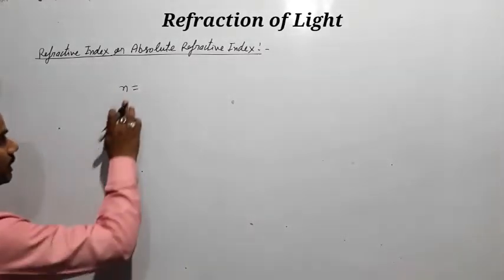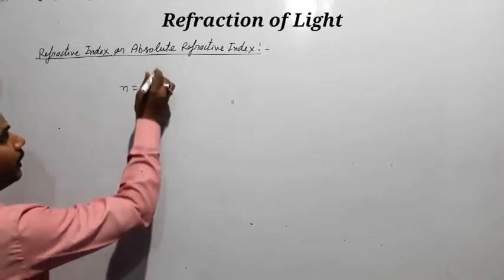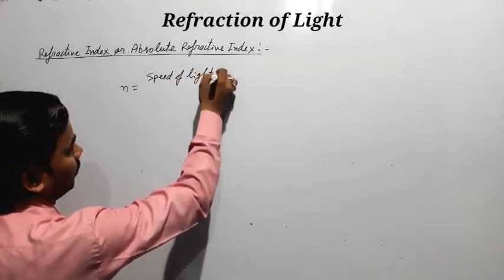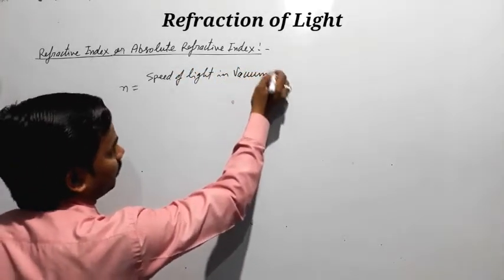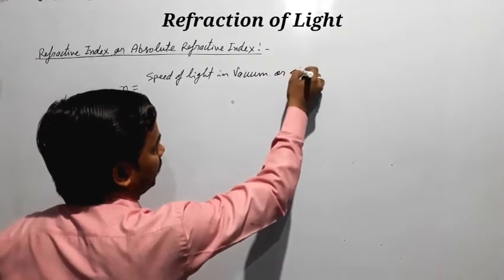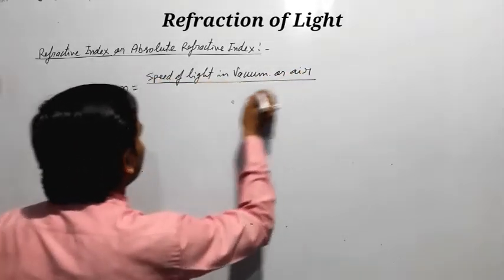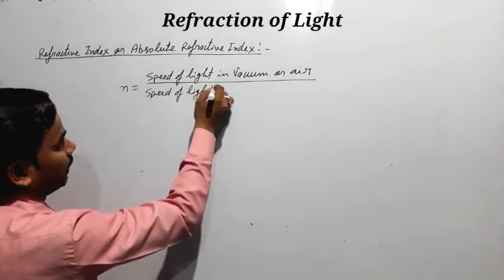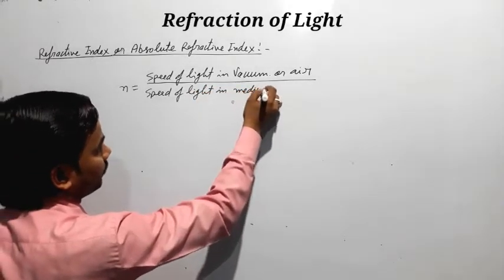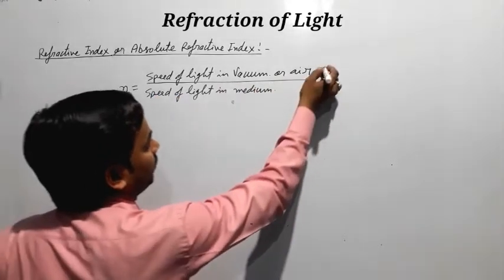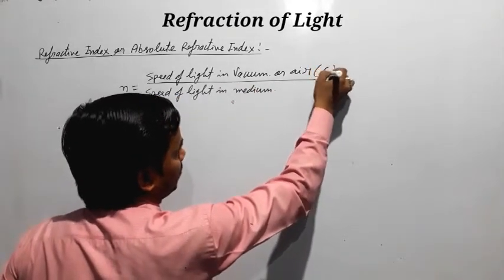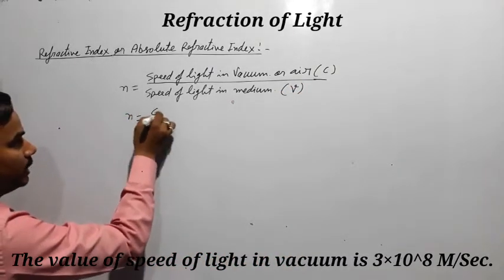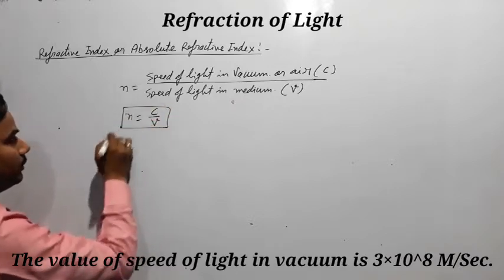Refractive index can be represented by n, and it is the ratio of the speed of light in vacuum, or we can say the speed of light in air, divided by the speed of light in the medium. The speed of light in air or vacuum is represented by c, and the speed of light in the medium is v. So we can say n equals c upon v. This is the formula for refractive index.